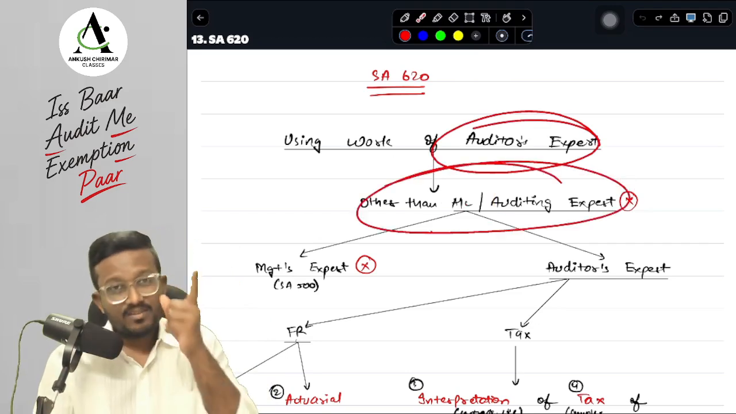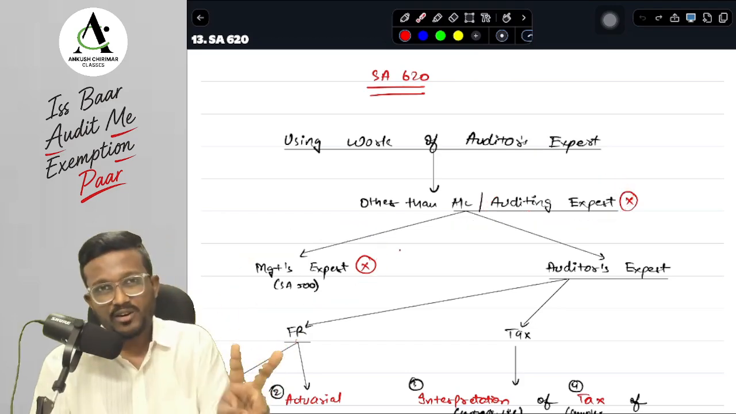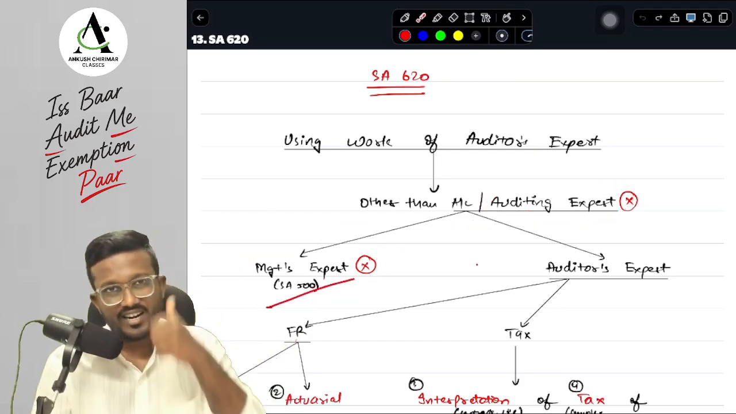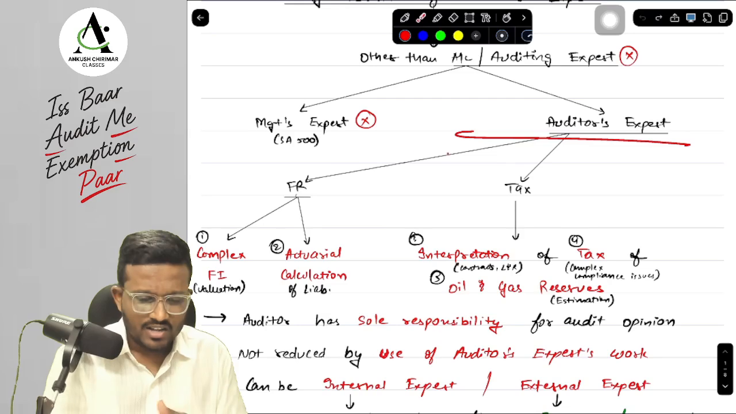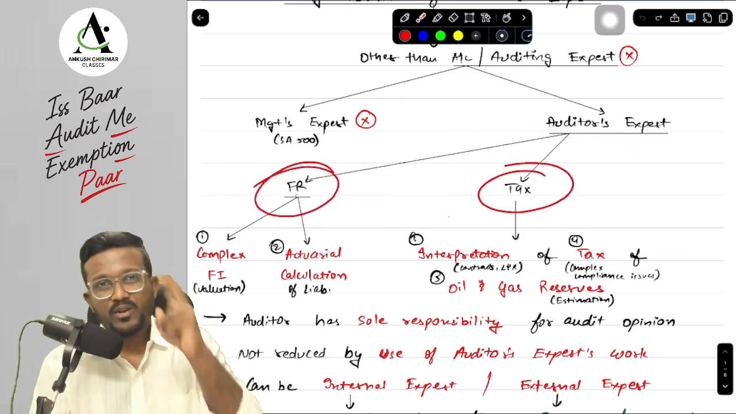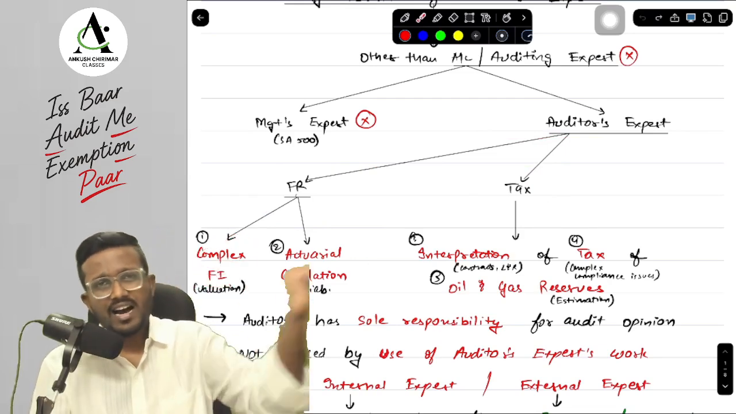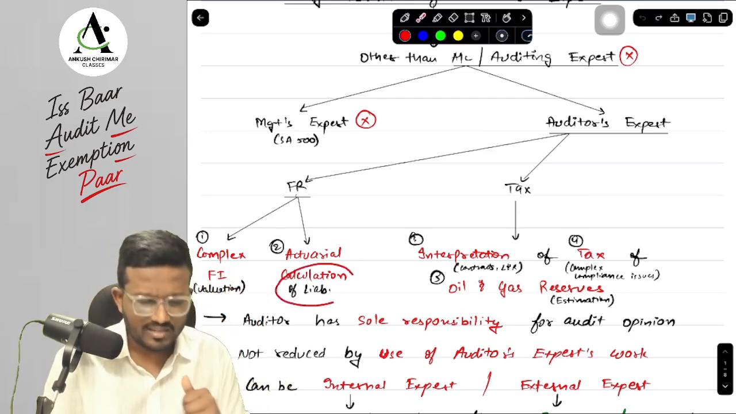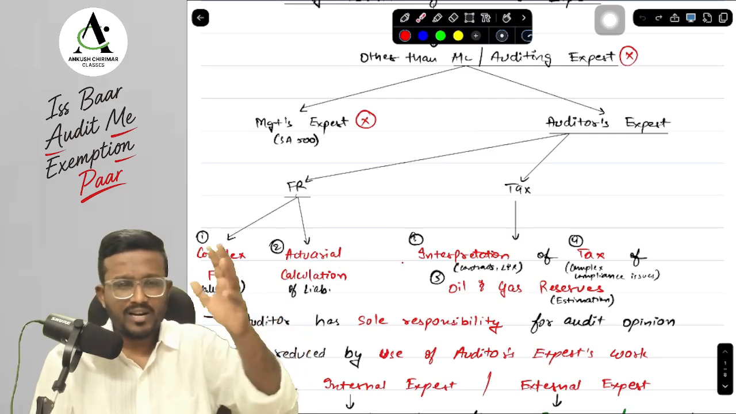Especially it is an expert other than in accounting and auditing, and the management expert is not covered over here. The management expert is covered in your SA 500. What are examples of fields in which the auditor's expert may have expertise? Remember your two papers, financial reporting and tax. In financial reporting, two topics: complex financial instruments valuation. We are not experts, and we will hire an expert for valuation of complex financial instruments. Next is actuarial calculation of liabilities like gratuity payable, PF payable and so on.